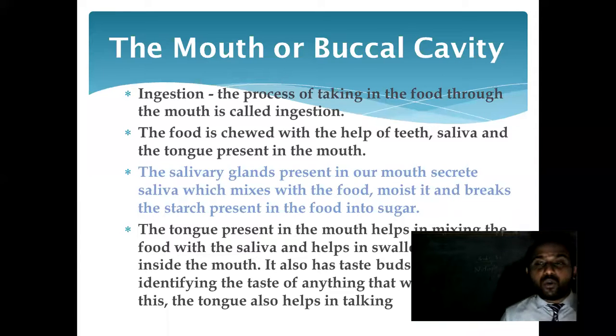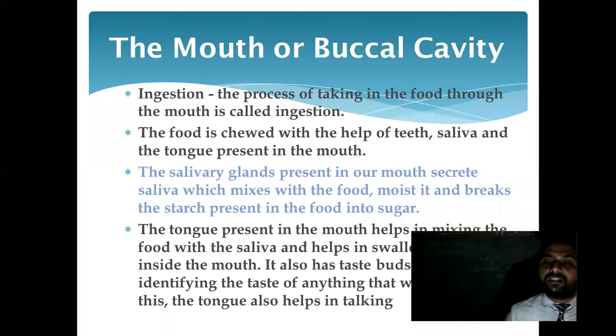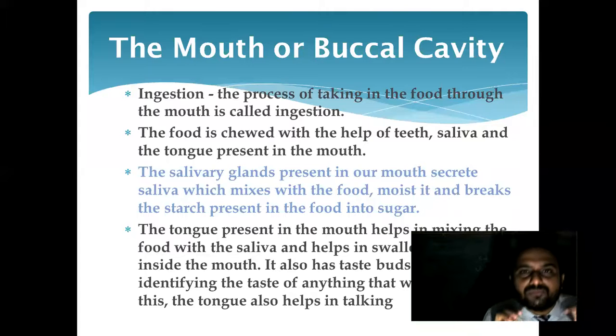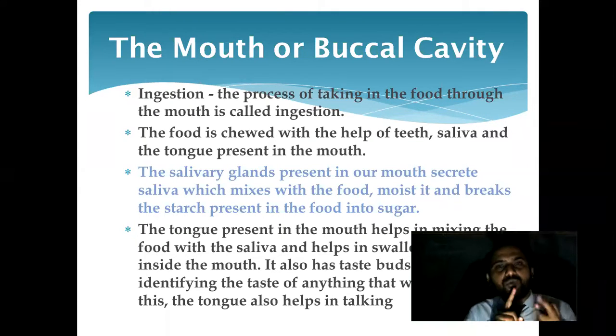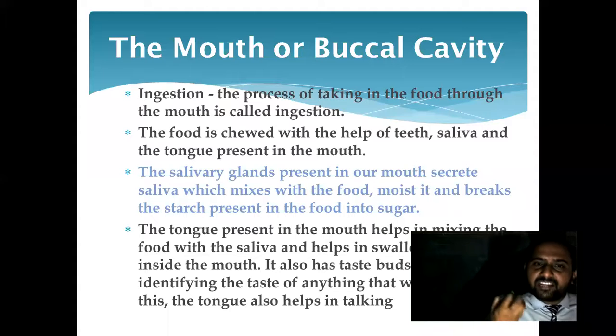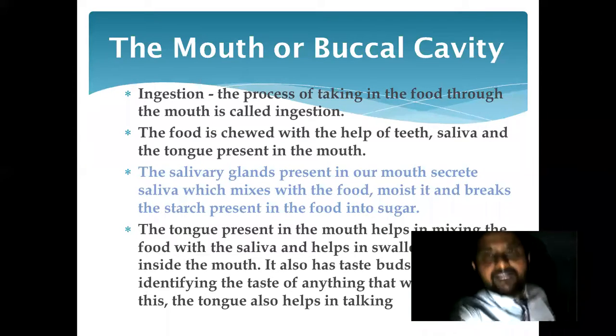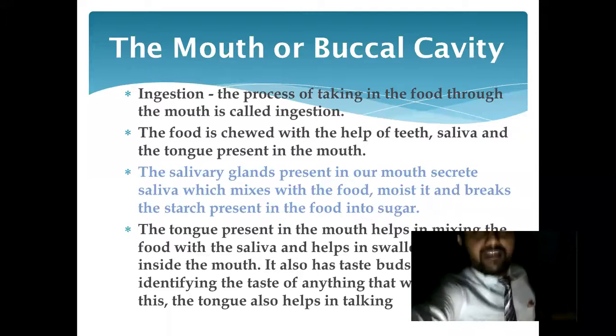Now, let us see what the role of this is. There are three body parts taking part over there: first, the teeth; after that, the tongue; after that, the salivary gland. What is the role of the teeth? To break down the food, to chew the food. What is the role of the salivary gland? To secrete saliva. What does saliva mean? What we call thook in Hindi, we can call it spit. So who does the work of secreting this saliva?